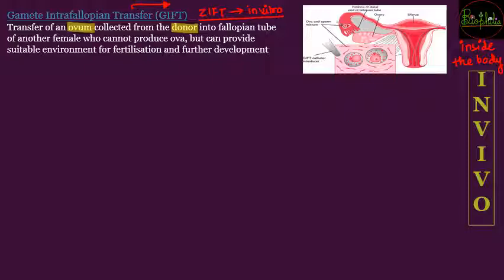If ova are not being produced, or the pathway for ova transport has been blocked, in that case the ova can be collected from a donor and transferred into the fallopian tube of another female. In that case GIFT can be utilized. That is, this is for patients where the female cannot produce ova but has a suitable environment for fertilization and development, that is, her implantation mechanisms are good, only the fallopian tube has been blocked or there is insufficient ova production.